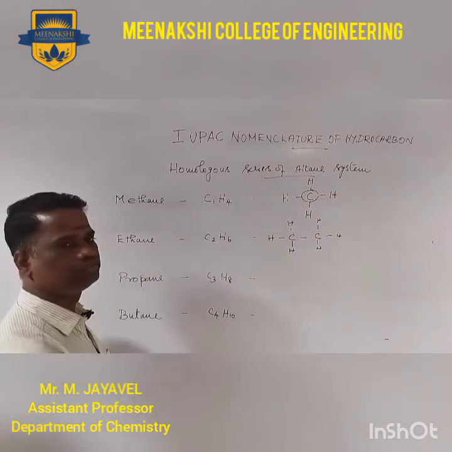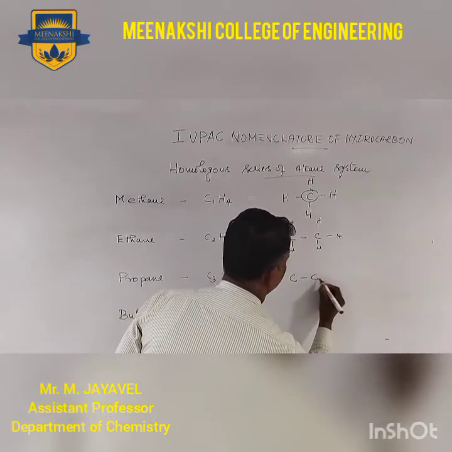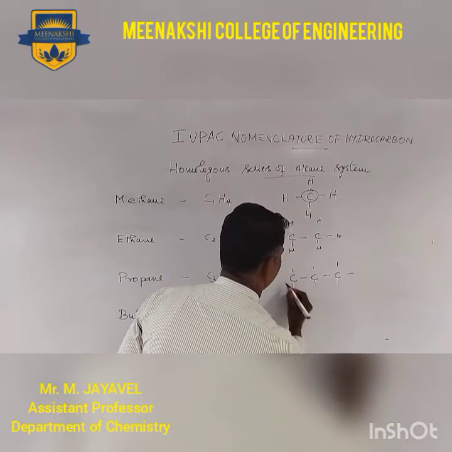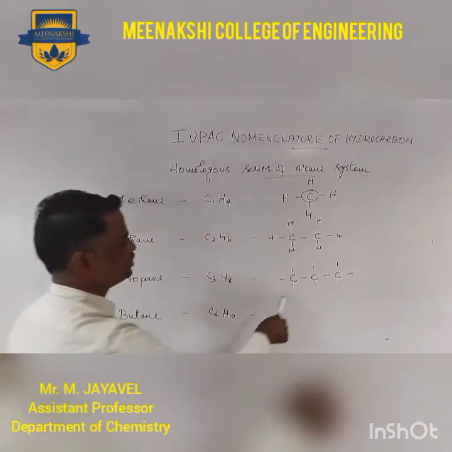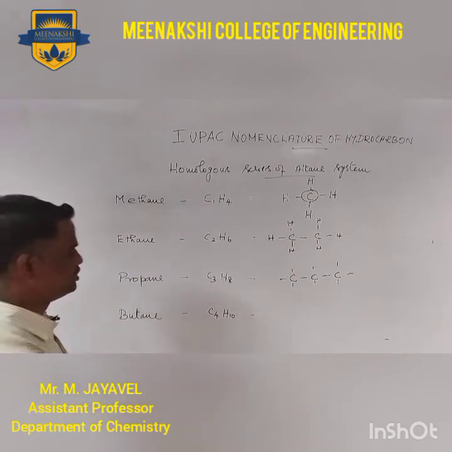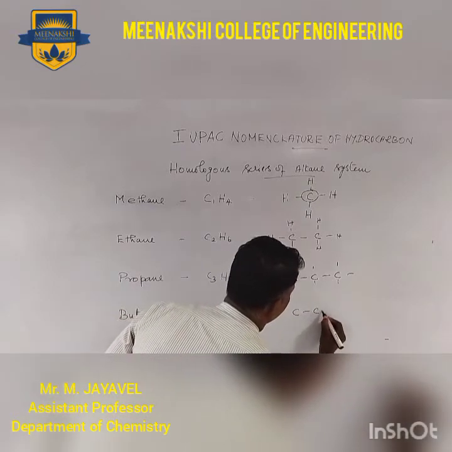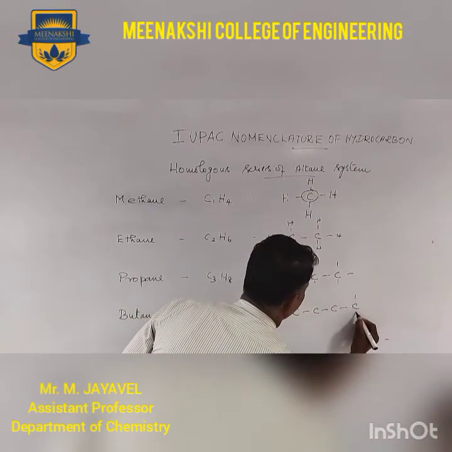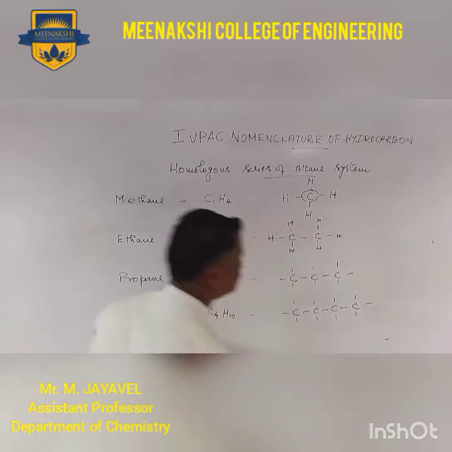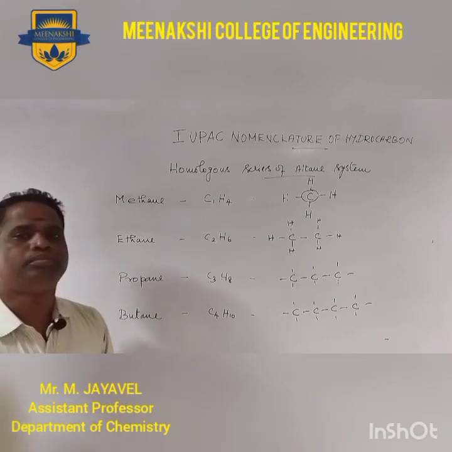For propane, C3H8, first write the carbon, then the hydrogen, and likewise for butane. So you can write the structure for any given molecular formula.